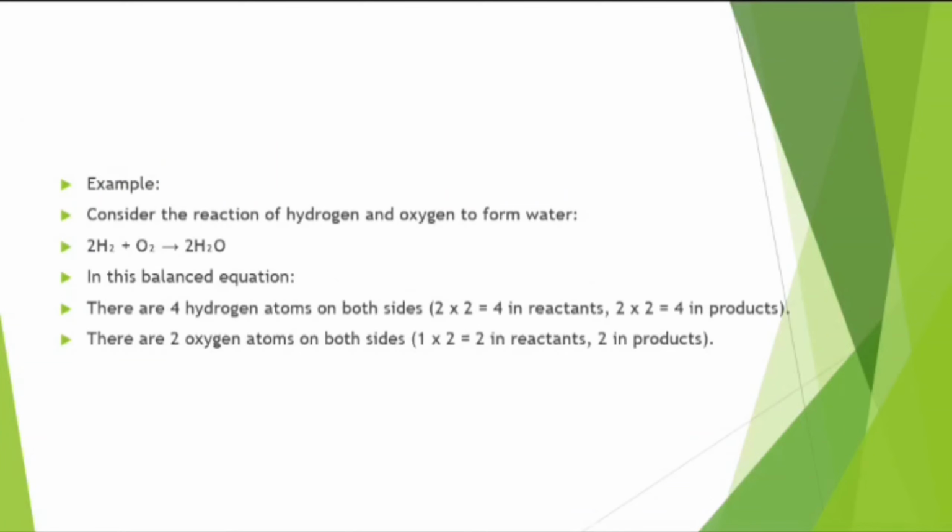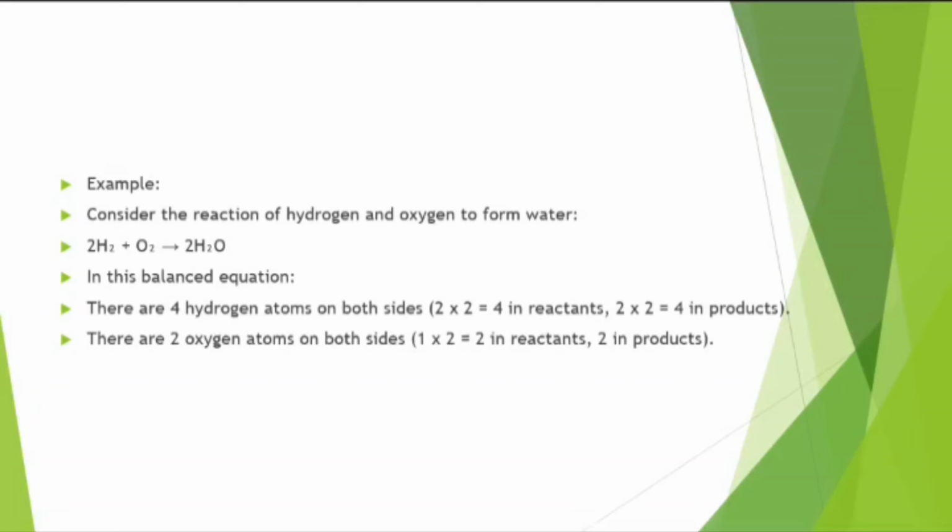Example, consider the reaction of hydrogen and oxygen to form water. Reactants, hydrogen and oxygen. It will form water, liquid, H2O. This is the product. In this balanced equation, there are 4 hydrogen atoms on both sides, 4 in reactants, 4 in products.